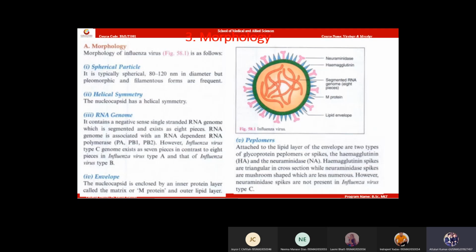In the neuraminidase spikes, you keep within the bracket mushroom-like appearance. The neuraminidase spikes will look like mushrooms.